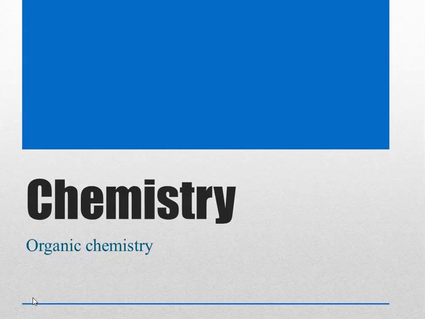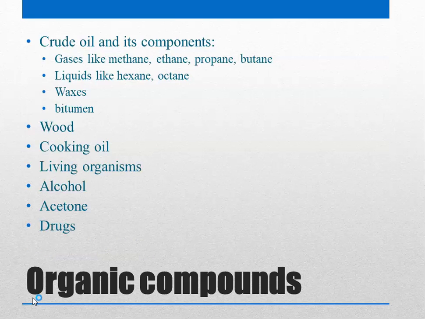The name organic comes from organism. Organism means living beings. So, organic chemistry deals with molecules that are normally found in living beings. That is how it is called organic chemistry. However, it doesn't always have to be living organisms. If you look at this page, you will see I have listed a few organic compounds.